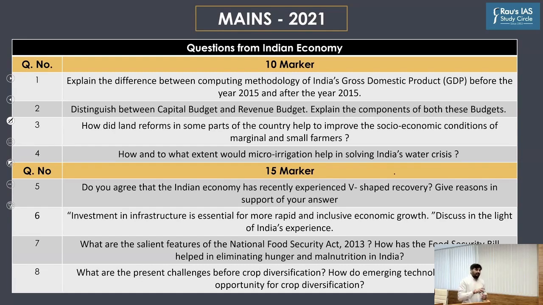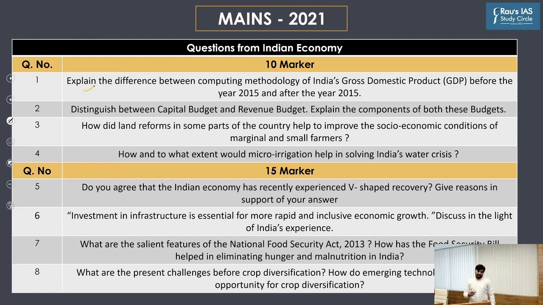Let us briefly touch upon these questions, try to identify as to why these questions were asked in this year's mains examination, and then we'll understand in the next part of the class what the key takeaways are. First and foremost, the question is, explain the difference between the computing methodology of India's GDP, which has come into being after the year 2015.